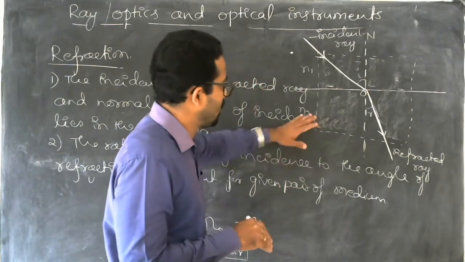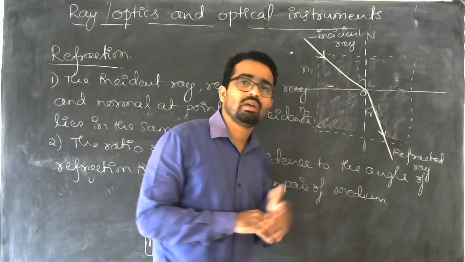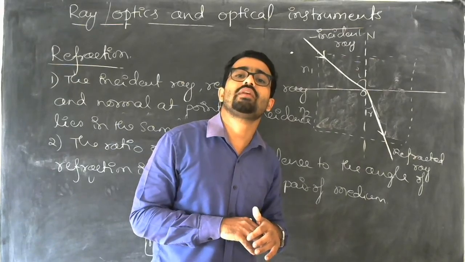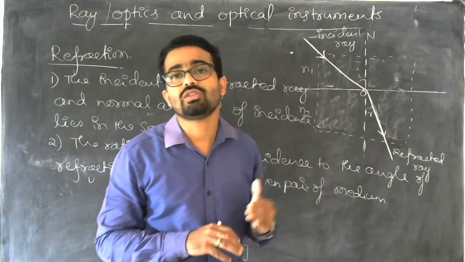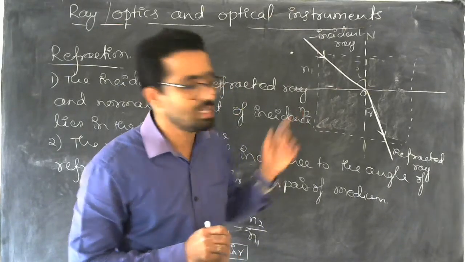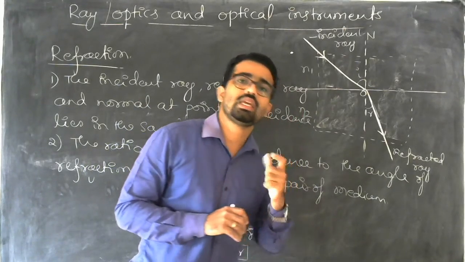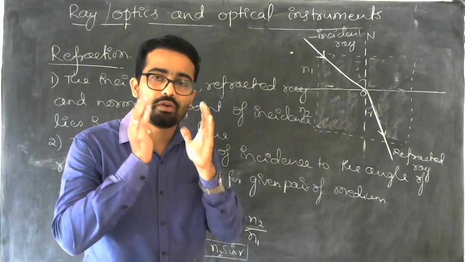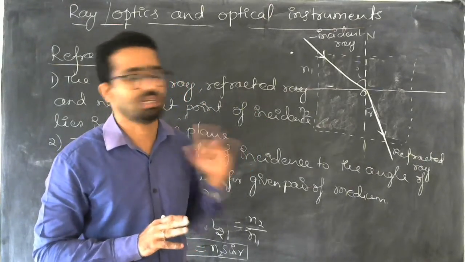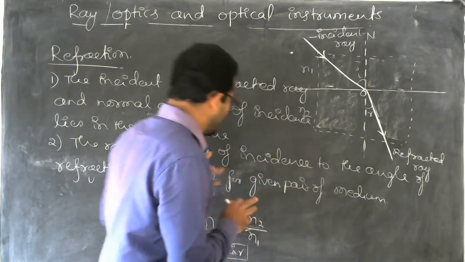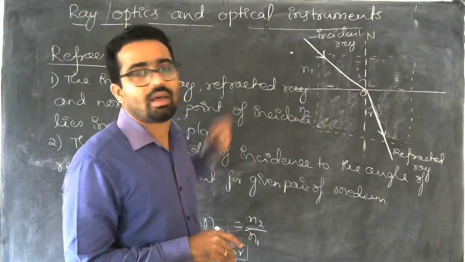Refractive index of any medium is the ratio of the velocity of light in free space to the velocity of light in that medium. So that is the general formula for refractive index. So here this medium can be called a rarer medium.